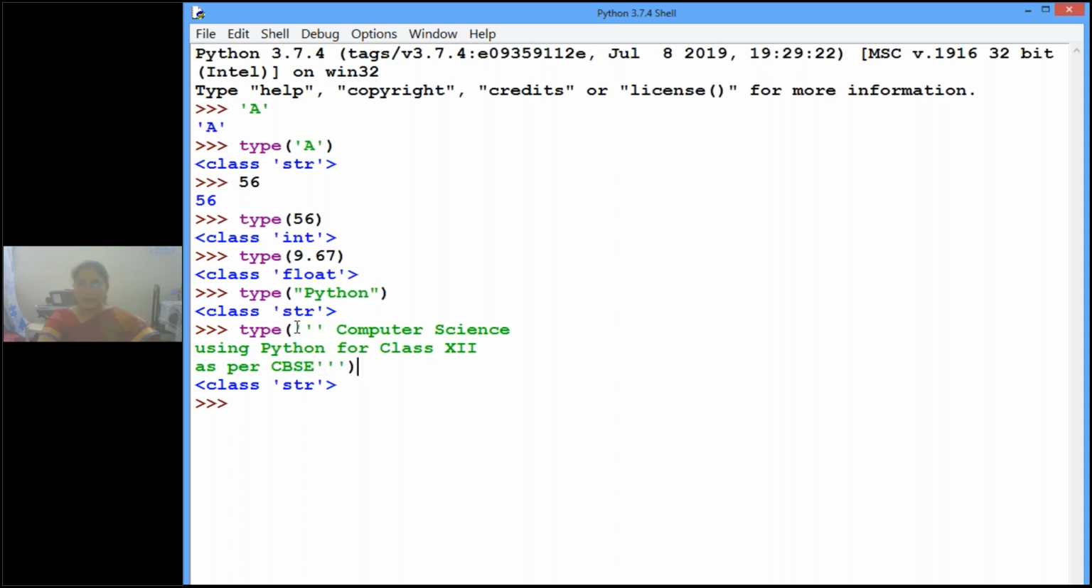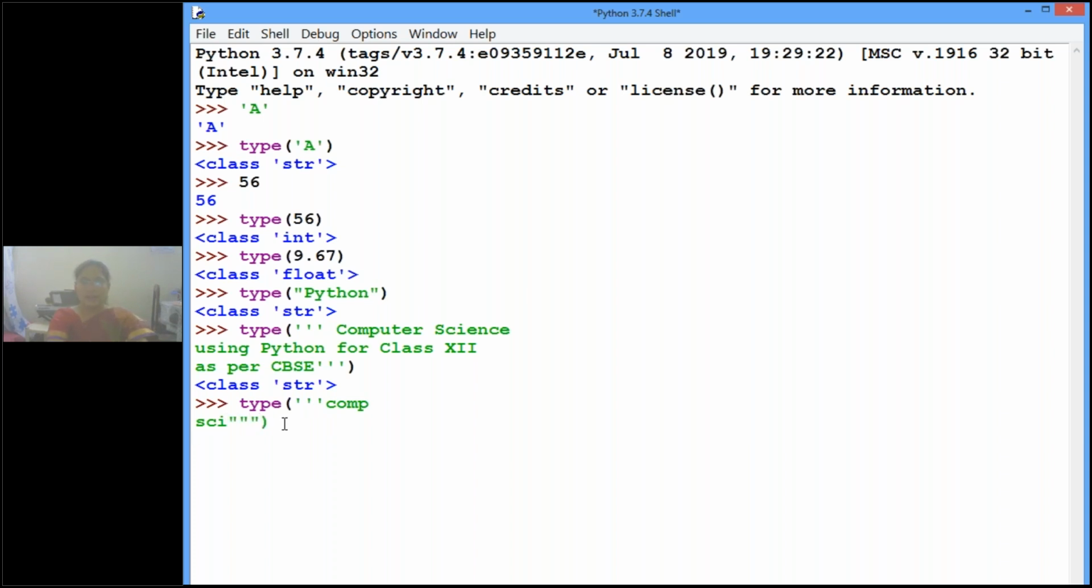inverted commas, either single quotes, if you start with single, end with single. If you start with a double quote, then end with 3 double quotes. Clear? For example, if I am writing COMP, and SCI in the next line, so here 3 inverted commas.